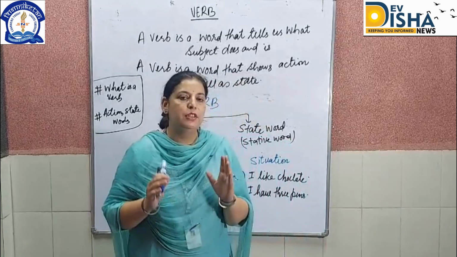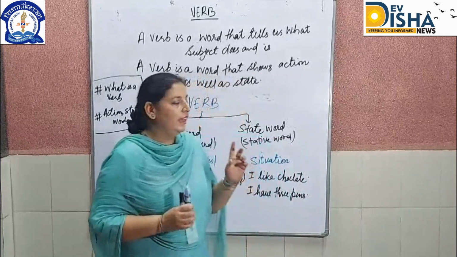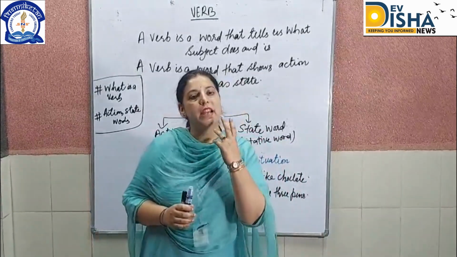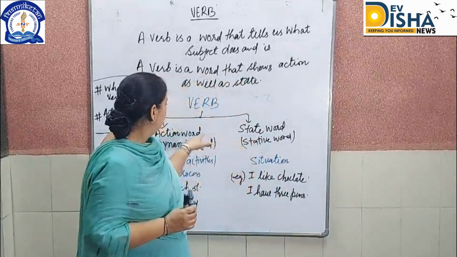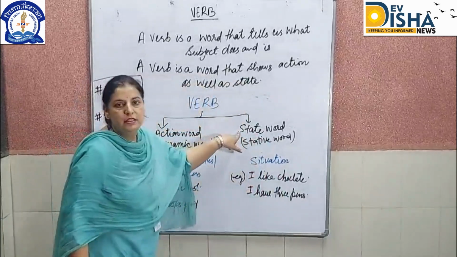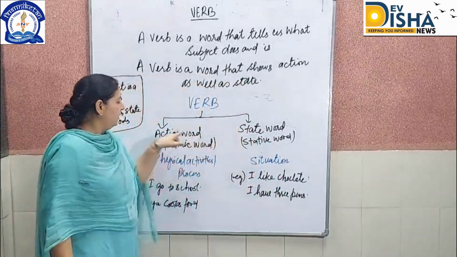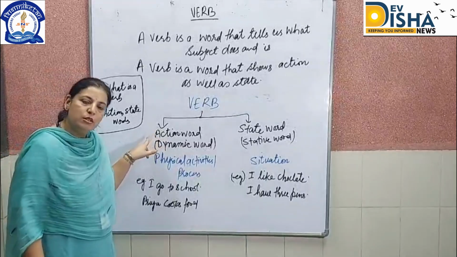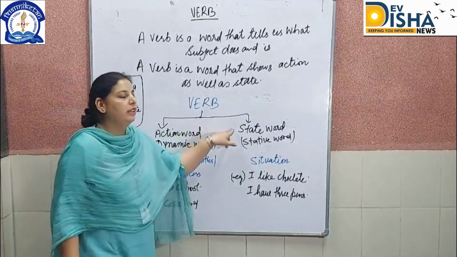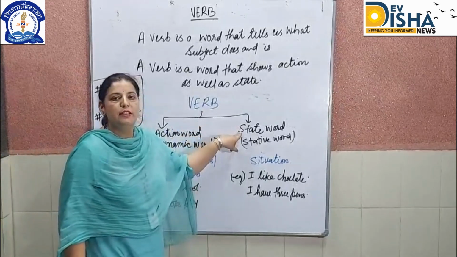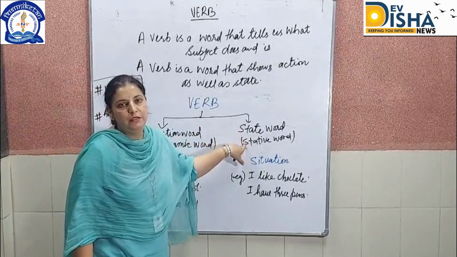So we divide verbs into two main parts. That is, not types, but there are two main types of words in verbs: one is action words and the other is state words. Likewise, the action words are also called dynamic words and the state words are also called static words.